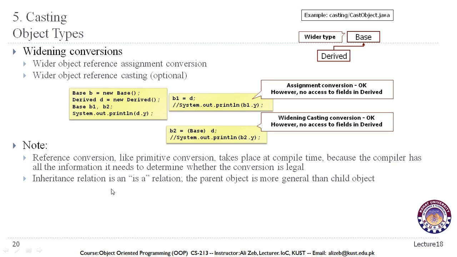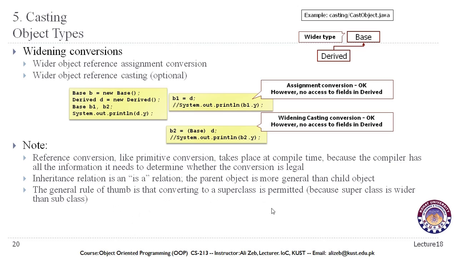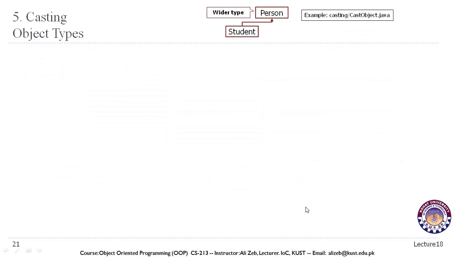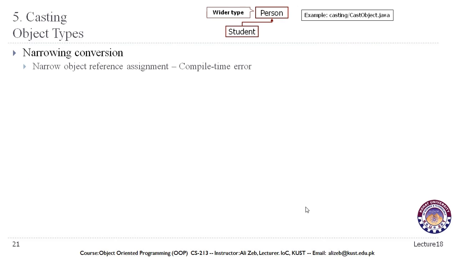Inheritance is an is-a relationship. The parent object is more general than the child object. That means the parent object is the wider type and the conversion is straightforward. It can be done through simple assignment. The general rule of thumb is that converting to a superclass is permitted because the superclass is a wider type than the subclass. But if we try to do a narrowing conversion, direct assignment will result in a compile time error. Narrow object reference assignment will result in a compile time error, and we have seen this.